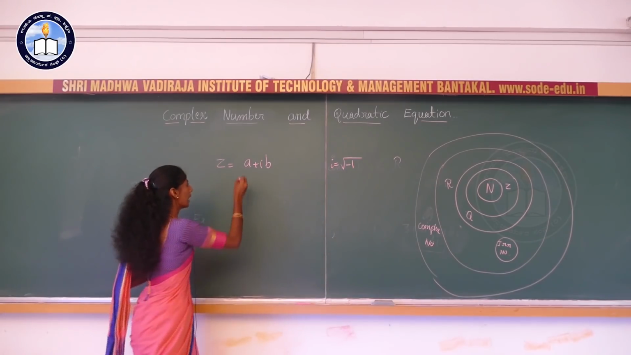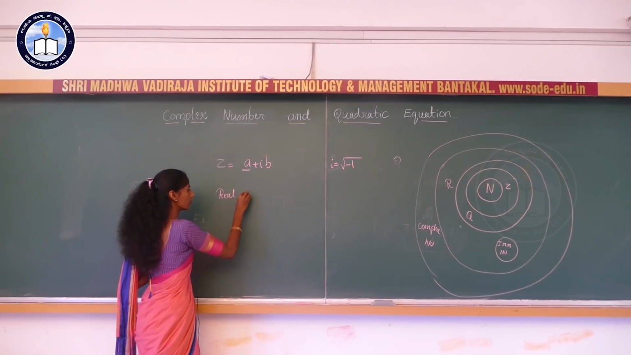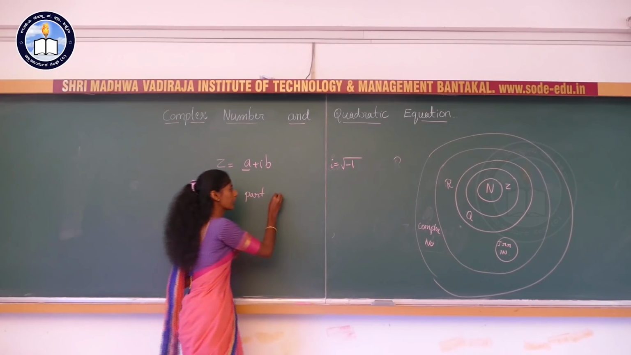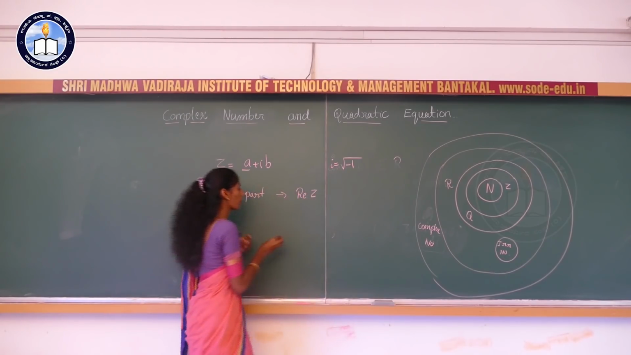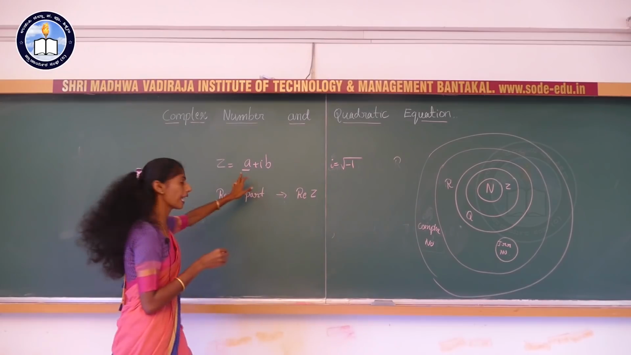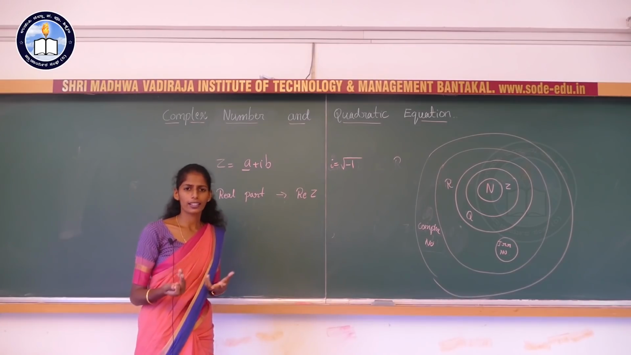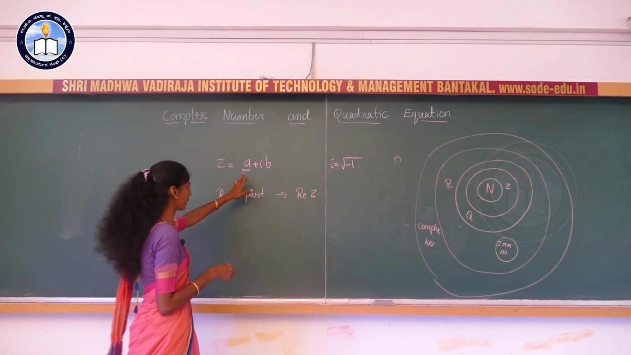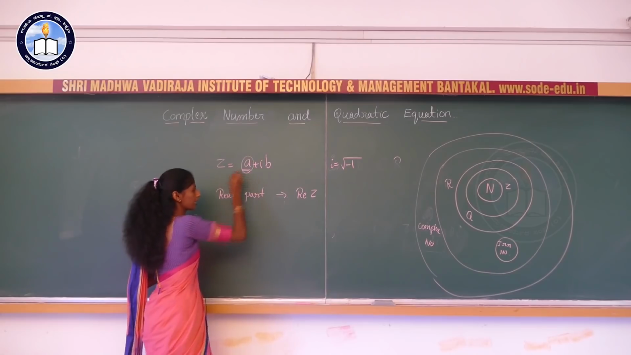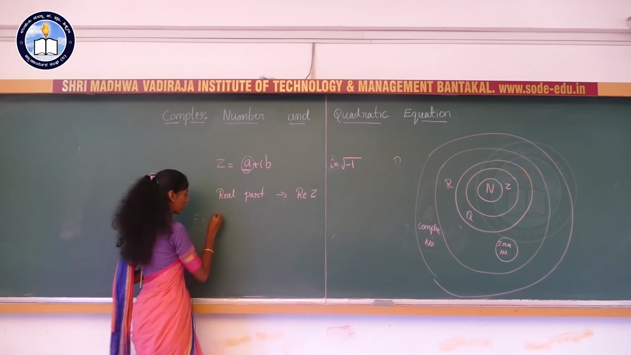Now here, a is called the real part. We will denote it as real of z. The complex number is always denoted by z. z is equal to a plus ib. You can take x and y, any letters. There is no need to restrict to a and b. You can take x, y, then p, q, anything. But you need to write it in the form like this only: p plus iq, like that. So this part a is called the real part, and then b is called the imaginary part.